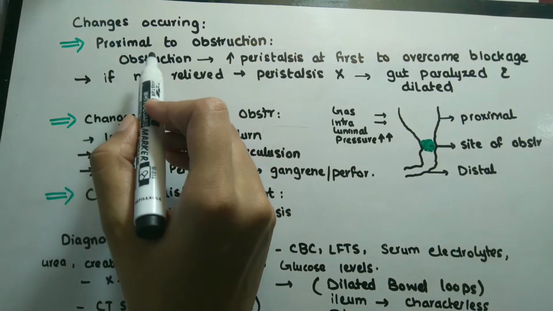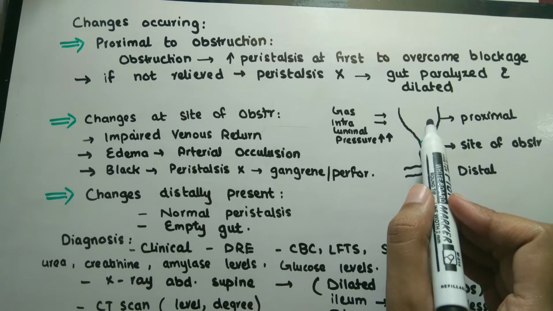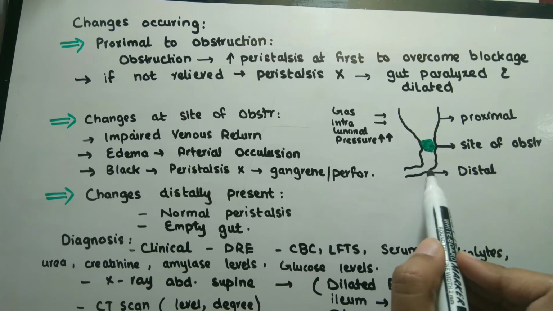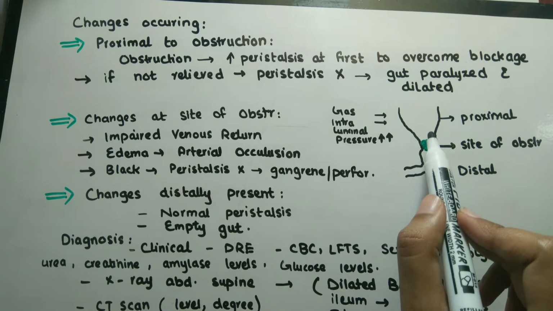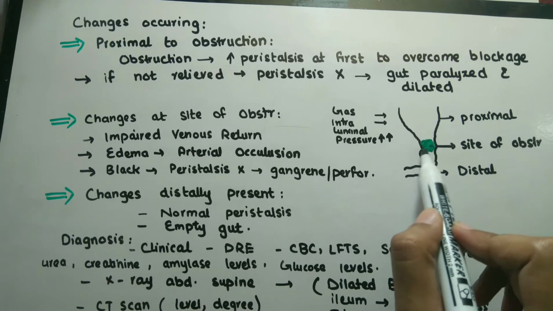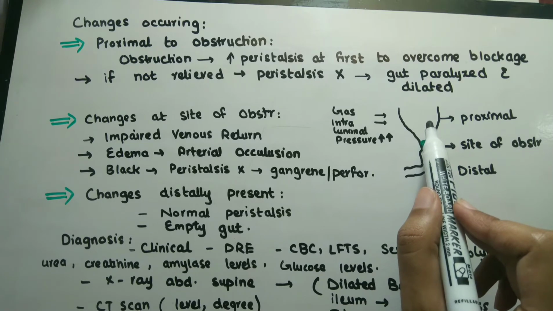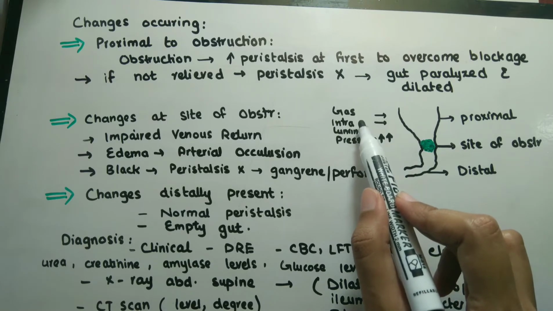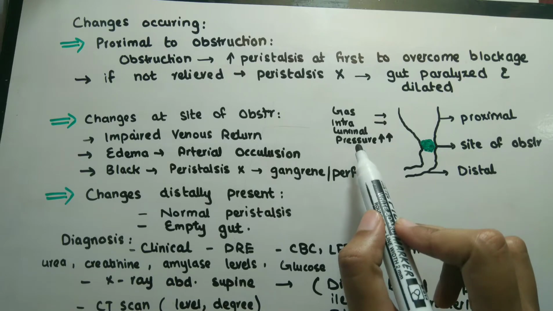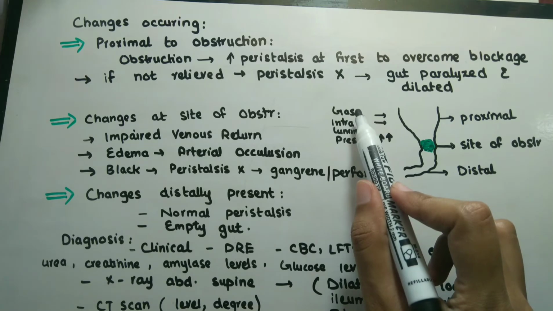Now we have divided the changes into three segments relative to the site of obstruction: proximal to the site of obstruction, at the site of obstruction, and distal to the site of obstruction. At first, peristalsis increases proximal to the site of obstruction, and if the obstruction is not relieved, peristalsis then ceases, and the gut becomes paralyzed and dilated. This distension proximal to the intestinal obstruction is produced by two factors: either gas accumulation or increased intraluminal pressure. Gas accumulation results from swallowed air and from bacterial fermentation.